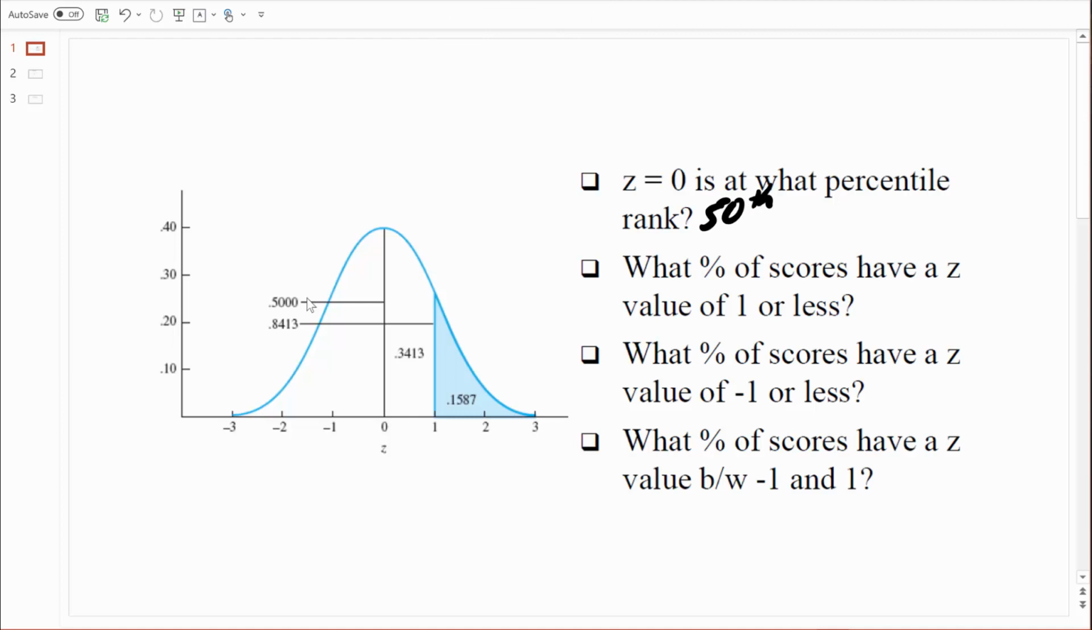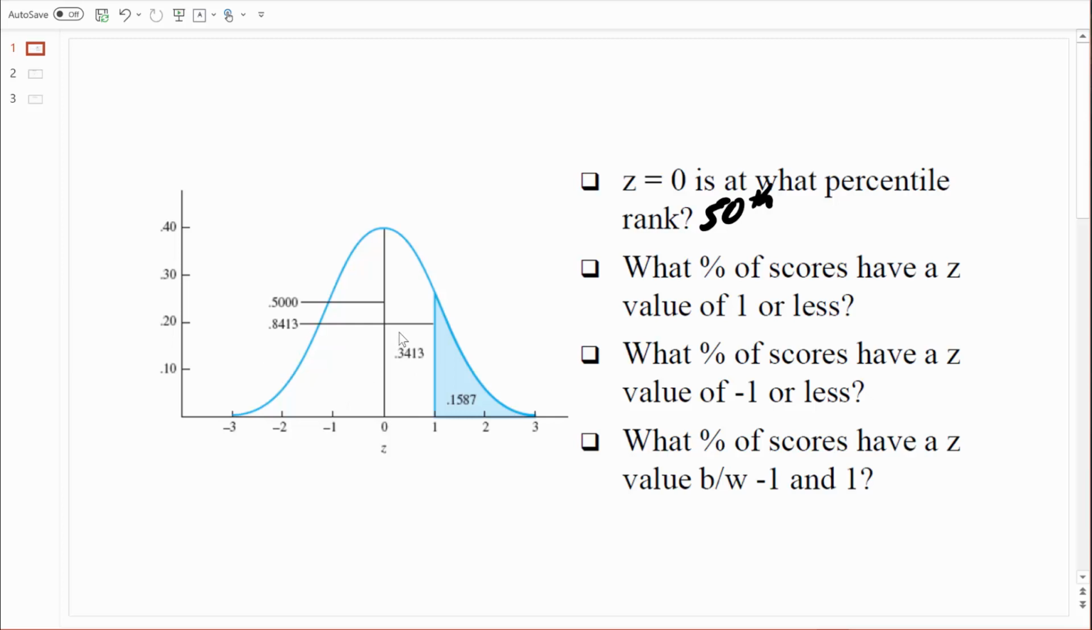Let's look at the next question. What percentage of scores have a z-value of 1 or less? So what we need to do is identify where in the distribution is the z-score that we're interested in. Here's a z-score of 1. All the positive z-scores are to the right, all the negative z-scores are to the left. So we find that z-score of 1. What percentage of scores have a z-value of 1 or less? Do you see when we're talking about scores 1 or less, we're talking about this large area in here? So that's the larger portion, what I like to call the body of the distribution.